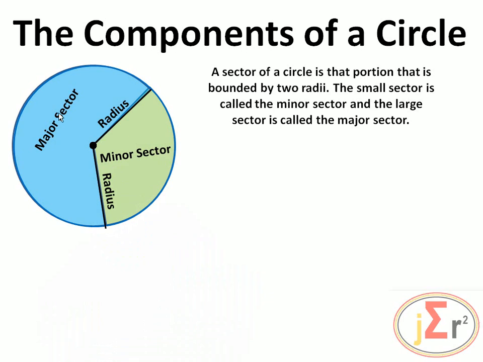So the major sector is the one that is larger, and the minor sector is the one that is smaller. And what is a sector? A sector of a circle is that portion that is bounded by two radii. The small sector is called the minor sector, and the large sector is called the major sector.